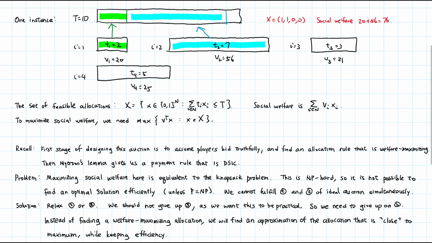Recall that Myerson's lemma does not really require welfare maximizing allocations. It just requires that the allocation is monotone. So, as long as our approximation is good enough and monotone, we can apply Myerson's lemma to get a DSIC payment rule with respect to our approximation. And we will look at one possible approximation to the knapsack auction problem in the next lecture.